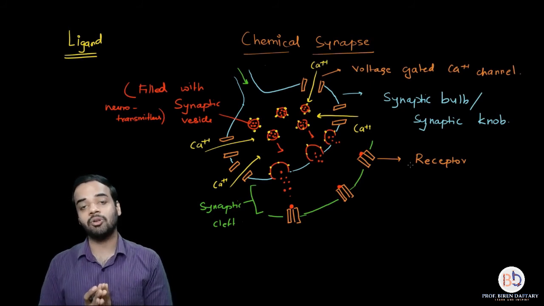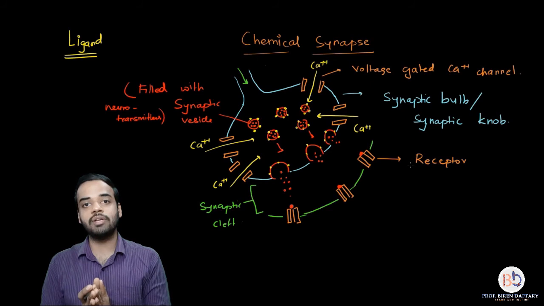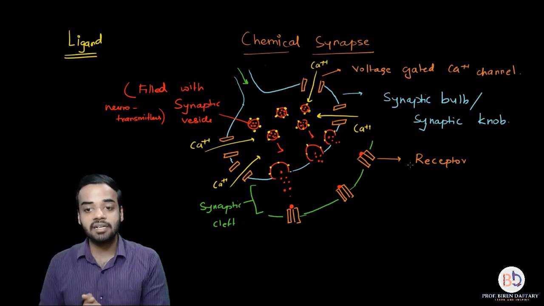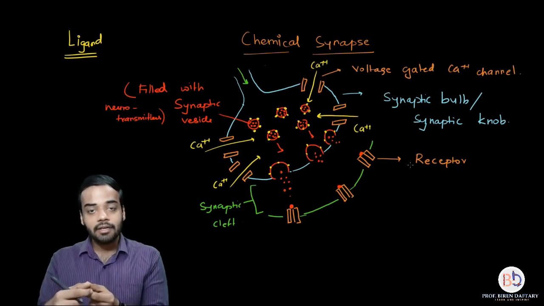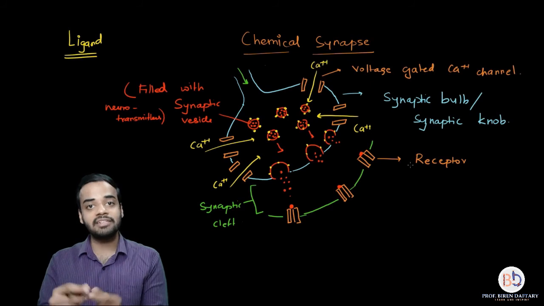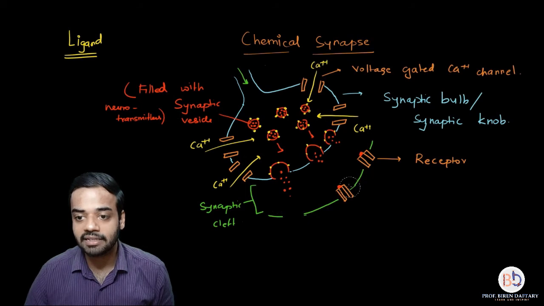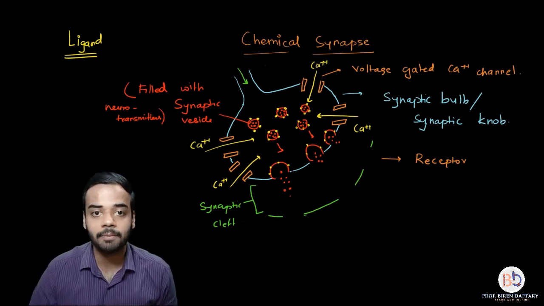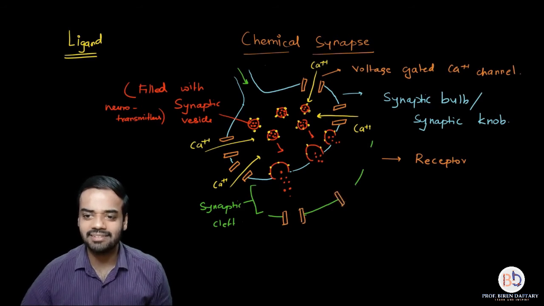The neurotransmitter is controlling. See, in the presynaptic neuron, the calcium channels were controlled by voltage. So the channels opened as soon as the impulse reached that area. But here, the receptors present on the postsynaptic neuron are ligand gated channels. That means as soon as the complex is formed, as soon as the neurotransmitter attaches with the receptor, the channel will open. So if I want to show that, I can again rub this and show that the receptors have opened up. So now you can see that the receptors or the channels, it is the same thing.